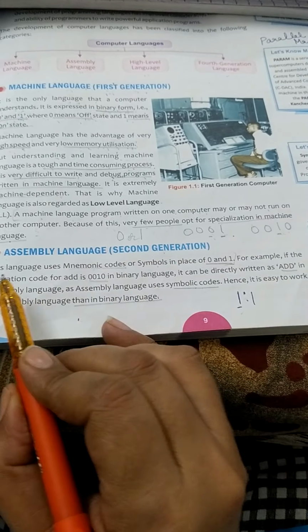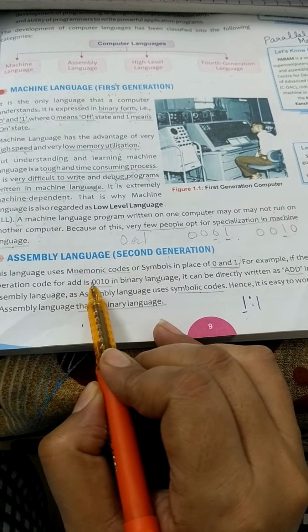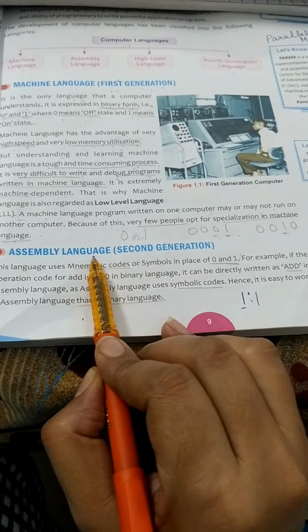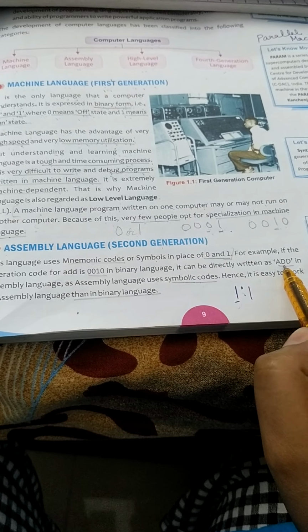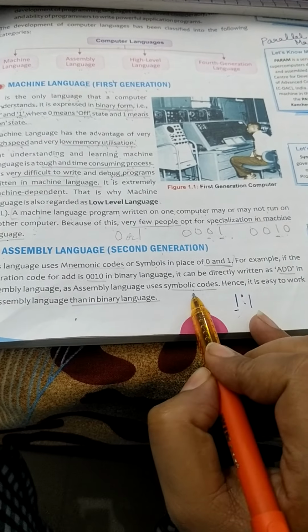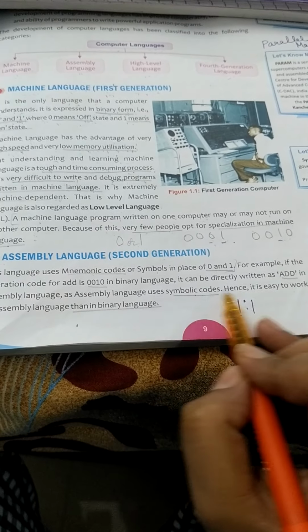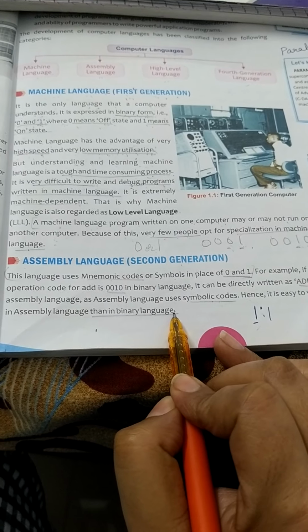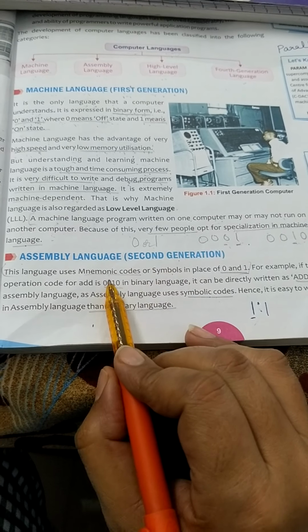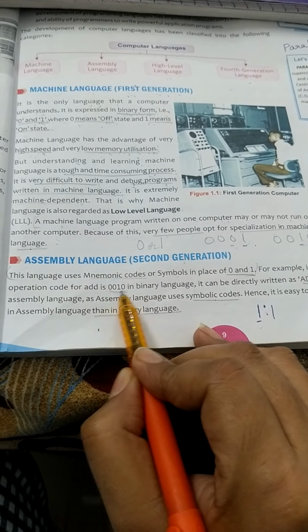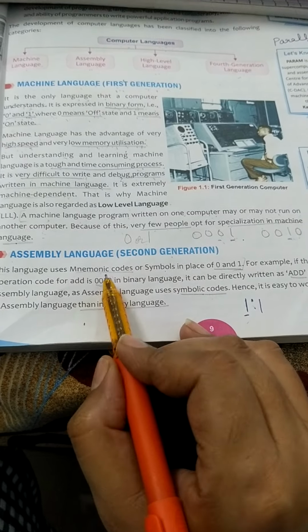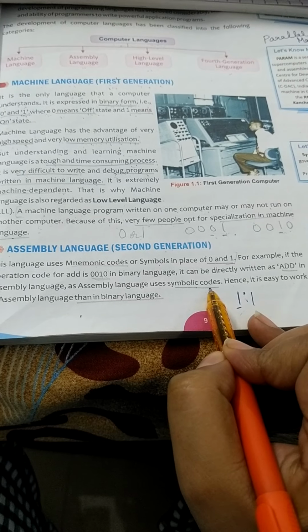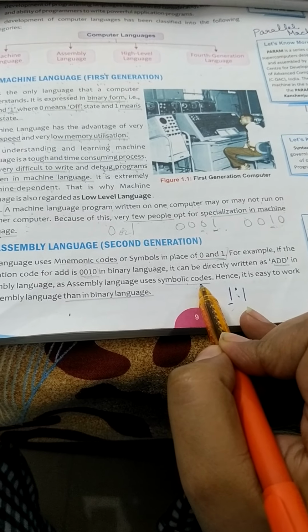So in assembly language, which is the second generation language, we use mnemonic codes or symbols in place of the zeros and ones used in machine language. For example, if the operation code for add is 0010 in binary language, in assembly language it can be written as ADD. It uses symbolic codes. So it is easy to work in assembly language than in binary language, because we need not remember the binary codes for the instructions or operations. Instead of binary code, we use symbols that can be easily remembered by the users.